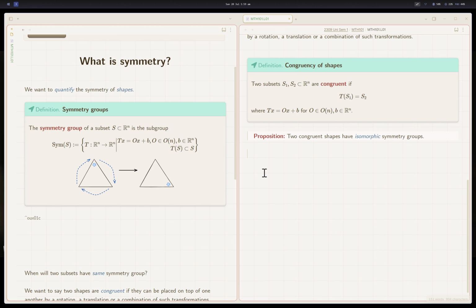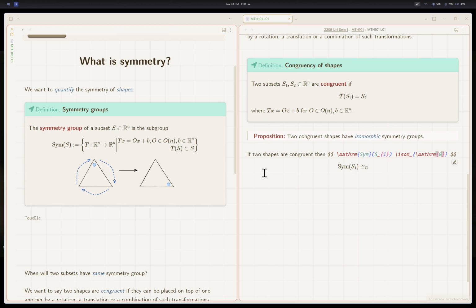Write your math quickly. So if I want to write two shapes are congruent, then DM, MRM, SYM, bracket S1, S1 is isomorphic as a group.